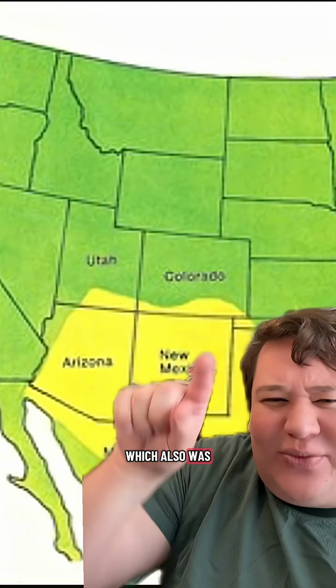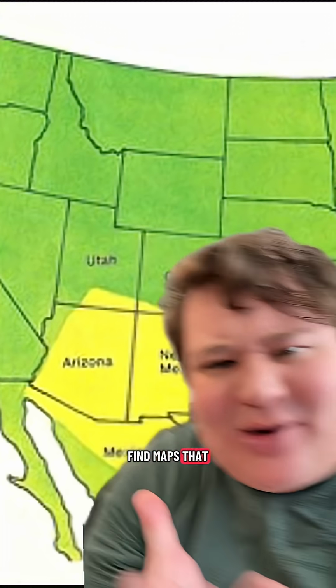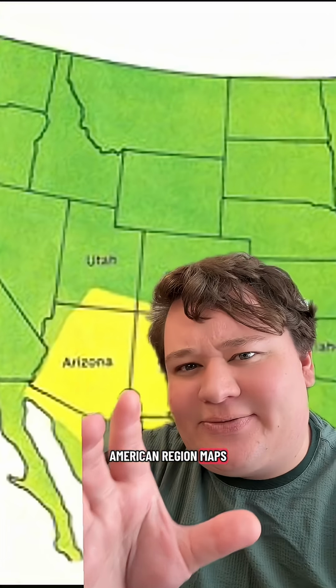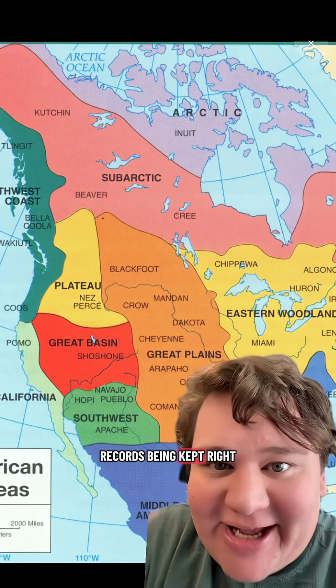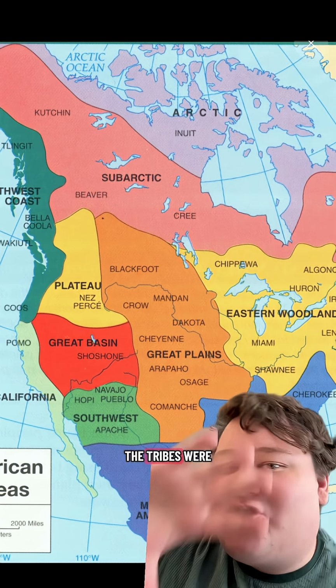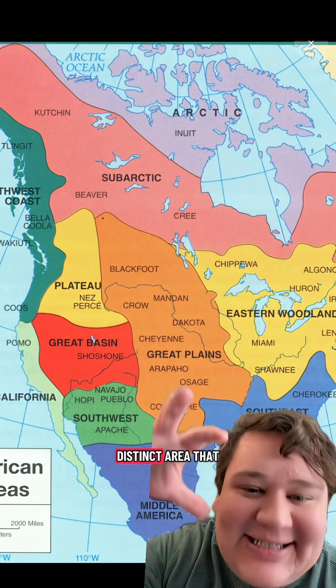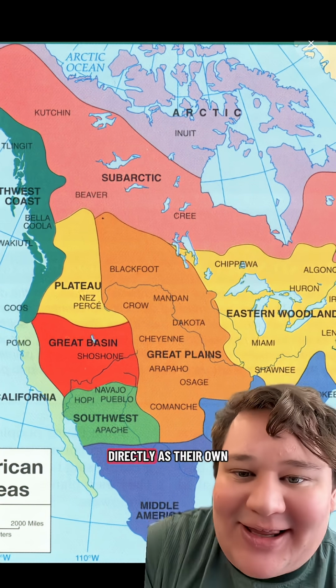This is kind of the precursor to the Apacheria, which also was larger than this map, but I couldn't find maps that were good enough for this. There's a lack of good Native American region maps. Now, part of the inconsistency with these maps is there wasn't good records being kept, right? As well as the tribes were moving around. There wasn't a distinct area that they could claim directly as their own.